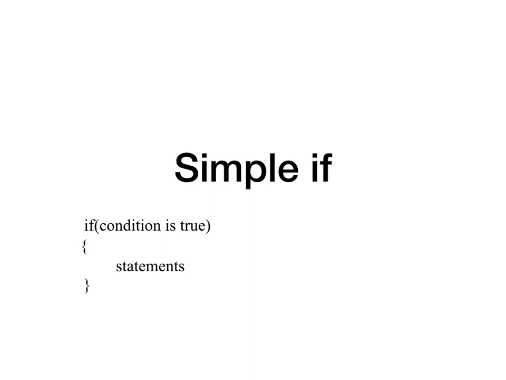Say for example, in the main program, we start with the main function, we start with a brace and end with a brace. Everything inside that brace is the main block. Similarly here, these braces tell that there is a block. So if this condition is true, only then the statements will be executed. Otherwise, the execution will move to this place.